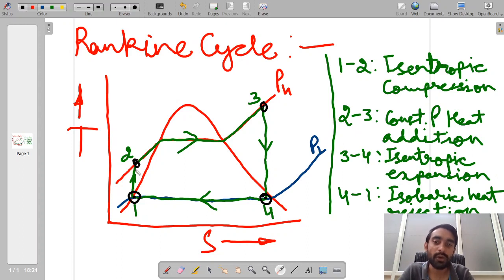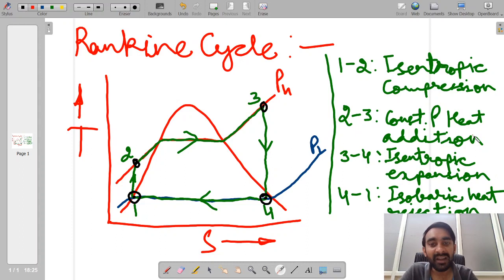Then process 2 to 3 is a heat addition process, and this process happens at constant pressure, so we call it constant pressure heat addition or isobaric heat addition.